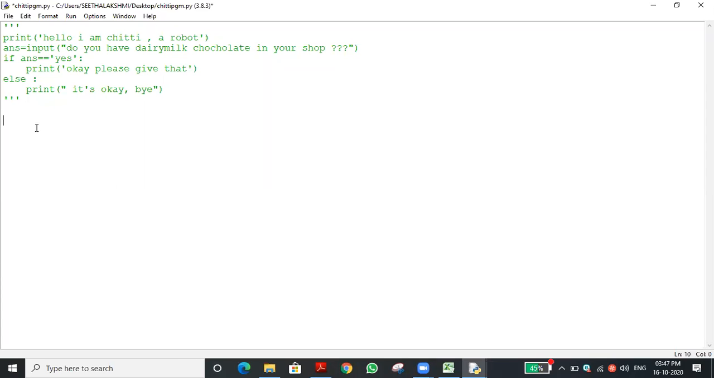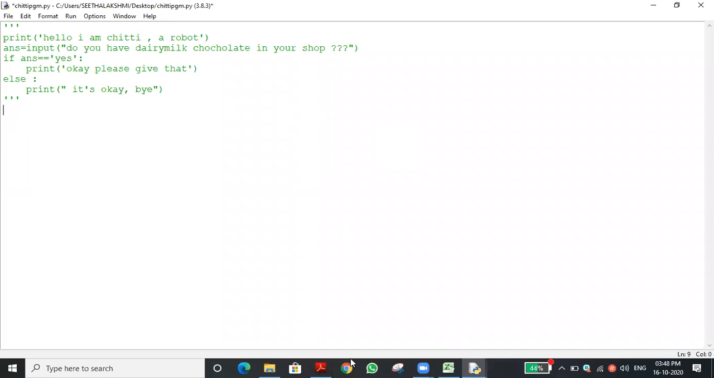First, I want to display the message, odd or even number finder. That is the program name, and I want to display that message. How to display the message? Can anyone say how to display a message? It's a very simple question I'm asking, and you people are not answering. How to display that message?